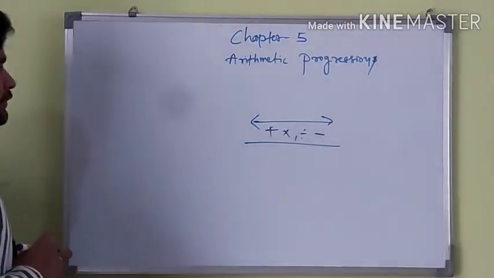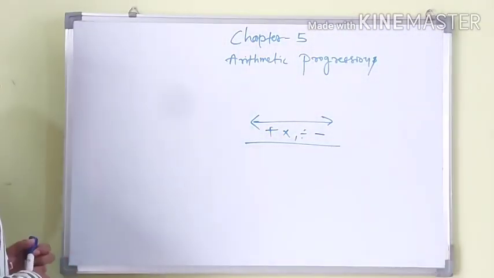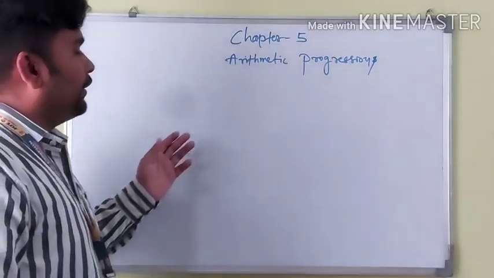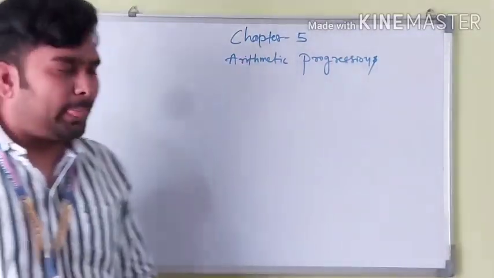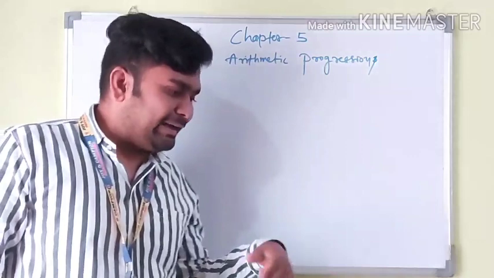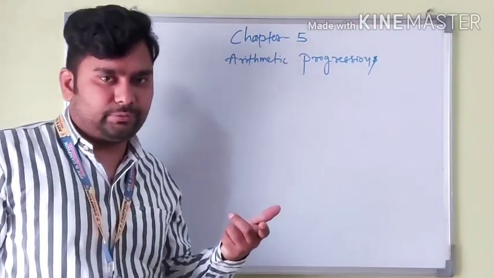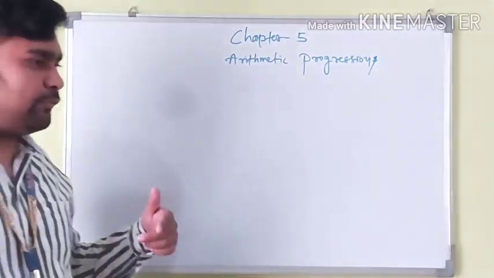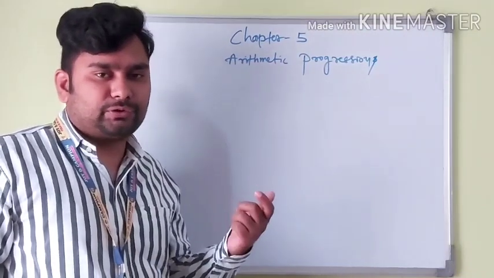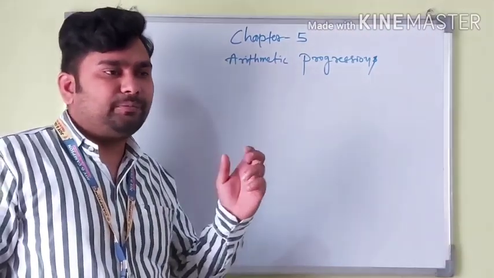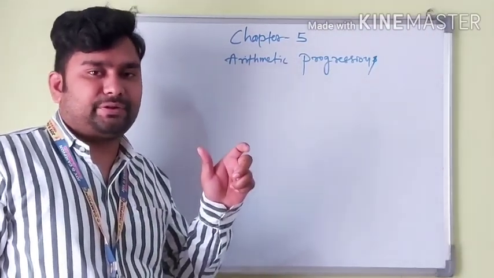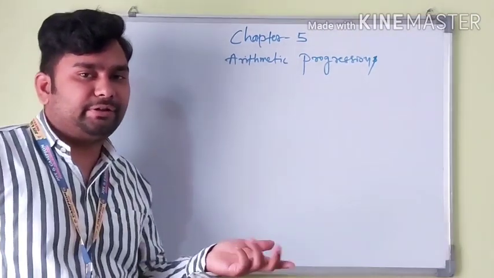So this is called arithmetic progression. Arithmetic means that the calculation will be processed by following some basic rules or patterns of the given numbers. This is called arithmetic progression.